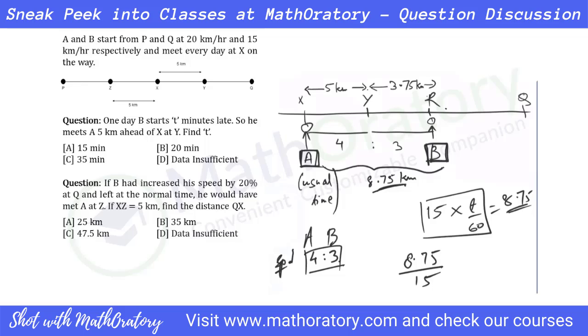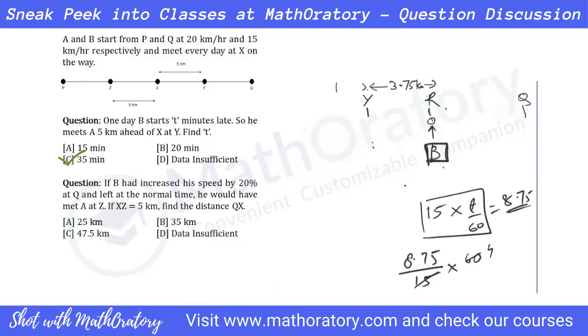But do remember that the time that we get is in hours if you do it in this way. So convert that to minutes by simply multiplying by 60. So that's 4 times 8.75. Simply double it twice. So double of 8.75 is 17.5 and double of that is 35. So the answer is 35 minutes here. So that is the one for the first question.